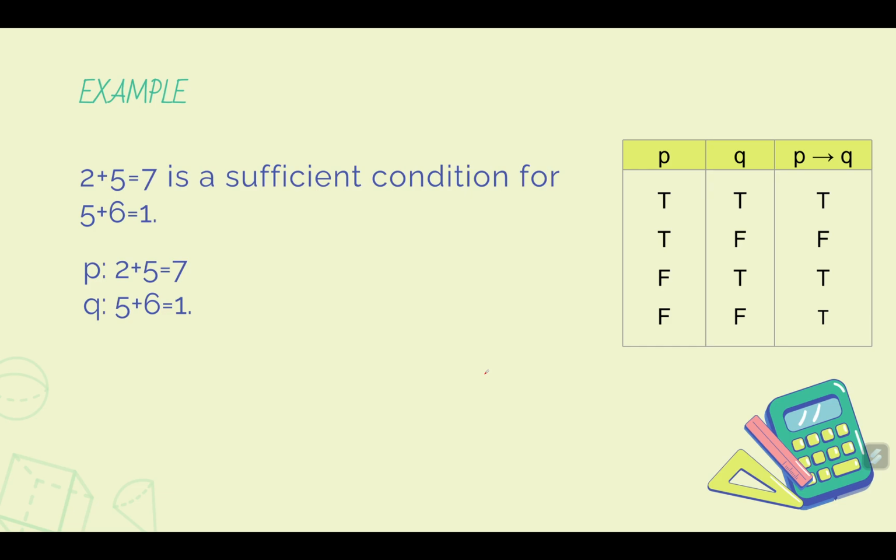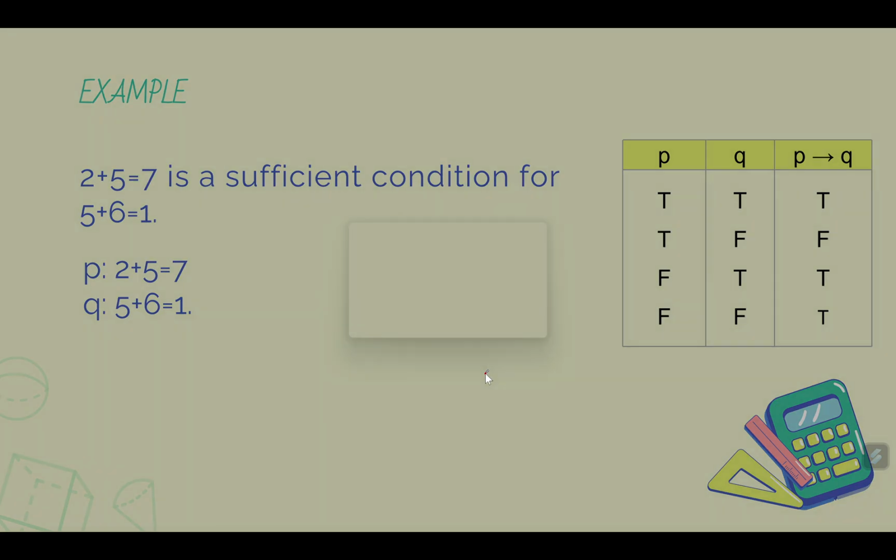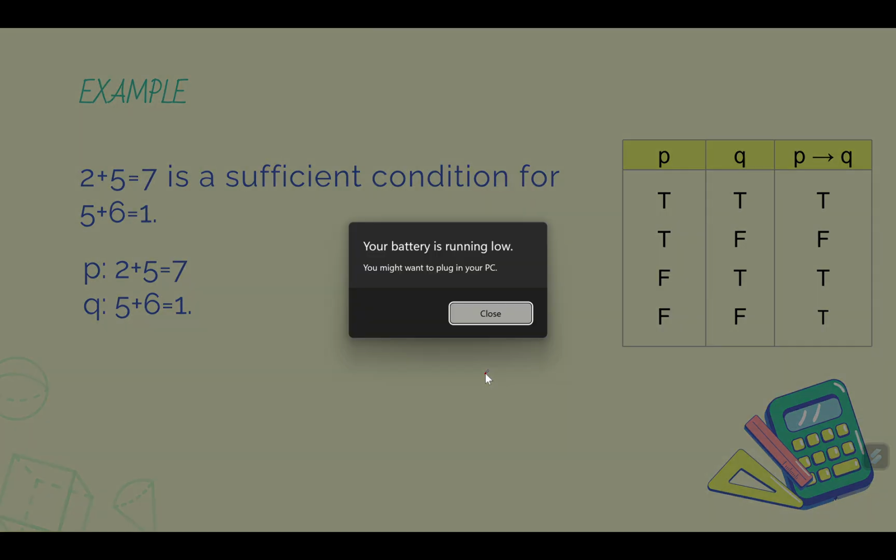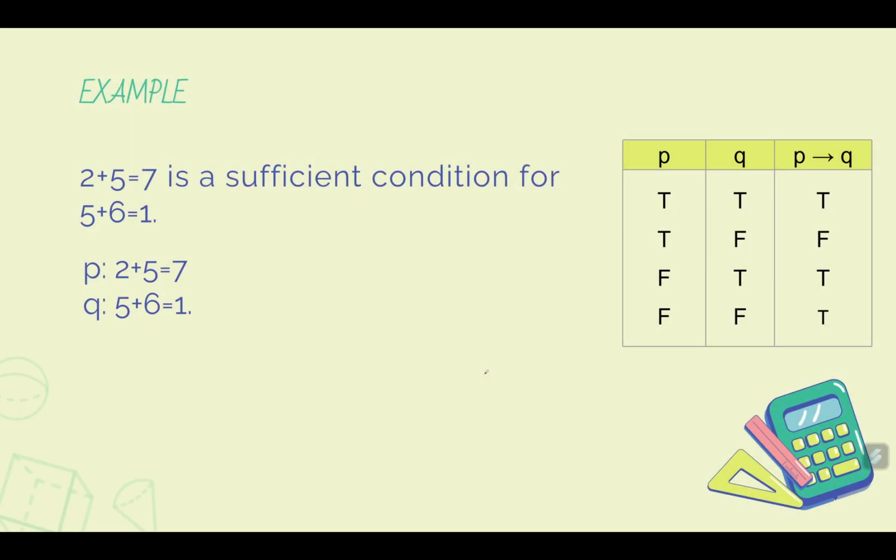Now, 2 plus 5 is equal to 7 is, of course, true. And the statement that 5 plus 6 is equal to 1 is false, right? Because 5 plus 6 is 11, which is obvious. So, we have a statement true implies false, okay?